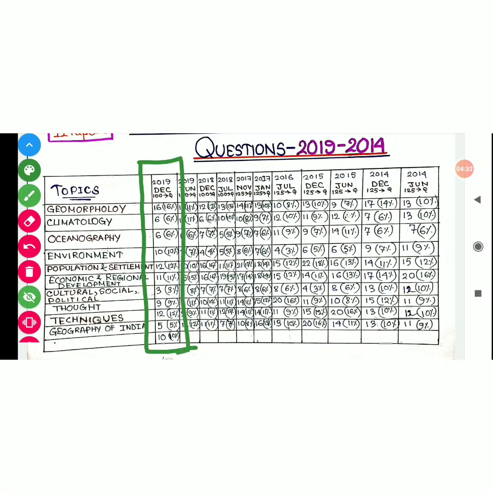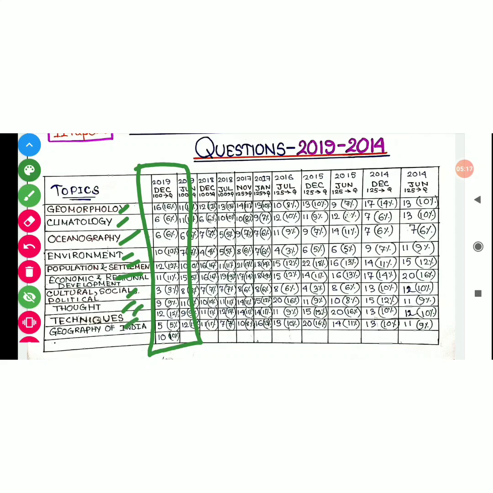The total number of questions was 100. Out of 100, 16 questions came from geomorphology, 6 from climatology, 6 from oceanography, 10 from environment, 12 from population, 11 from economic region, 3 from culture, social, political, 9 from thought, 12 from techniques, and 5 from geography of India.